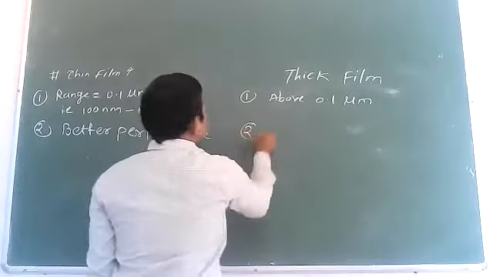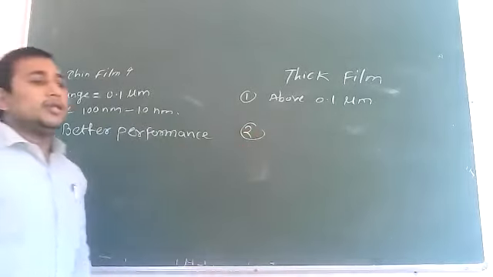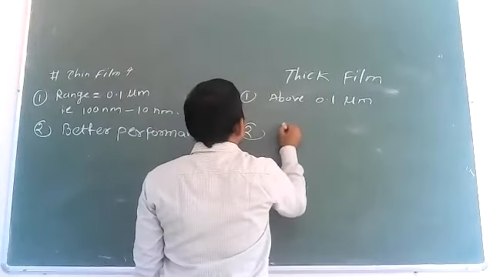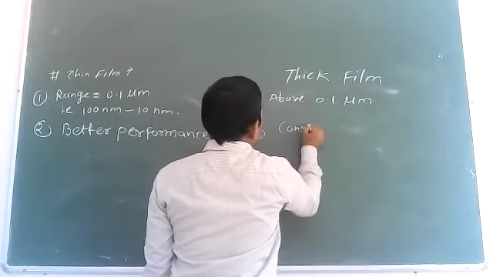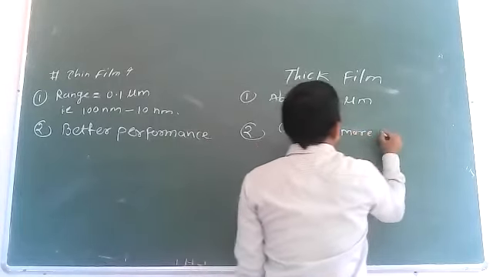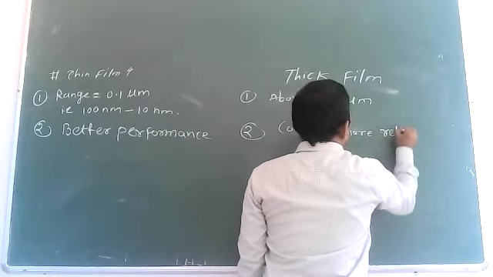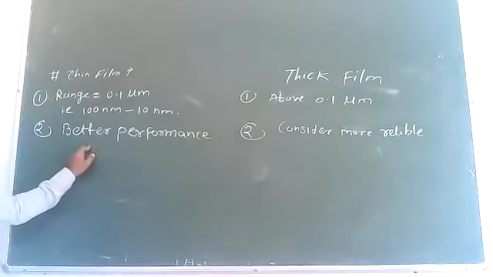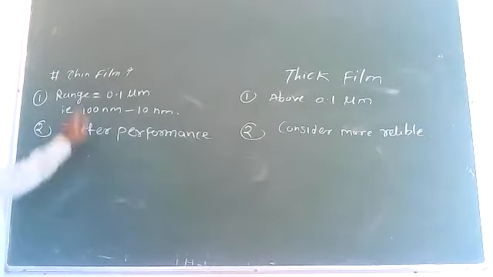If we think about the thin film, it is generally considered more reliable. Which kind of better performance does the thin film give?